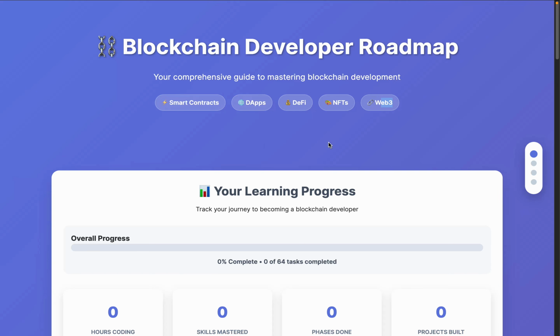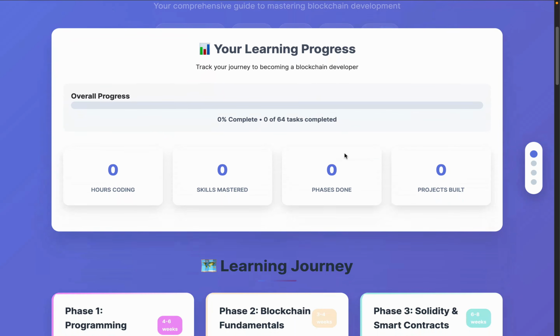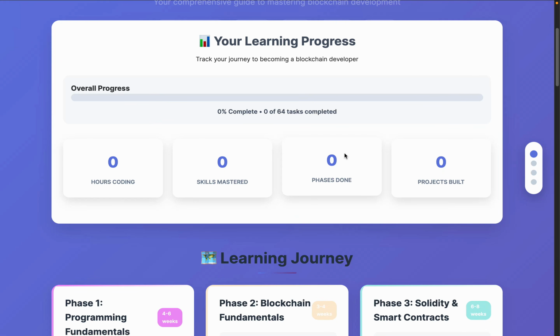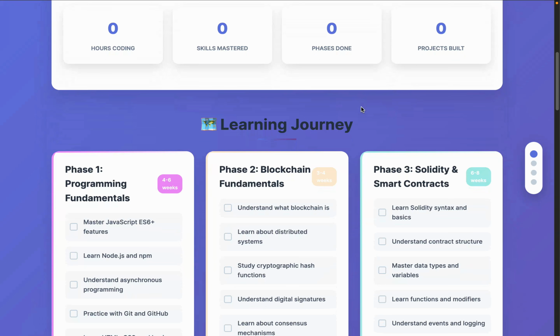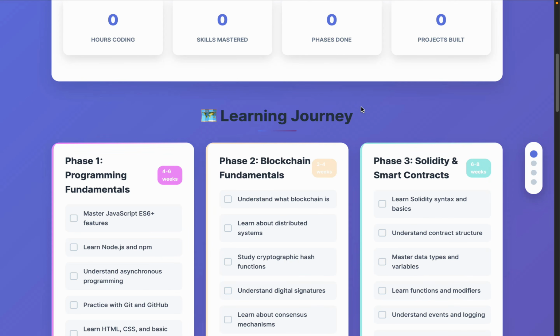This is all you have to focus on in blockchain development, and it has specific tools to become a blockchain developer. Here I have built this roadmap web page where you can come and track your entire progress. This is the progress bar you will have, and here we have a total of 64 modules. I have defined how many hours and weeks it is going to take you to master each of these phases. So here we have the complete learning journey which you have to follow.